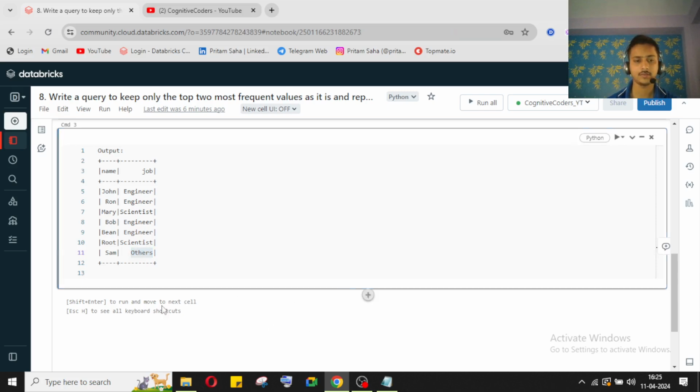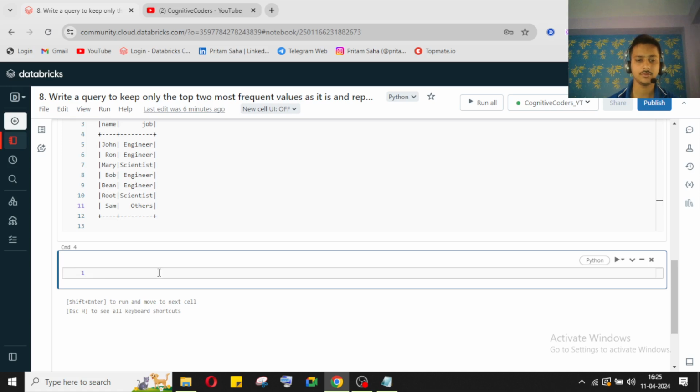For getting the top two categories, new df equals df dot groupBy. We'll use the group by option to get the count of the job, because the two highest counts of the job will be the top two categories. So I will get job dot count.